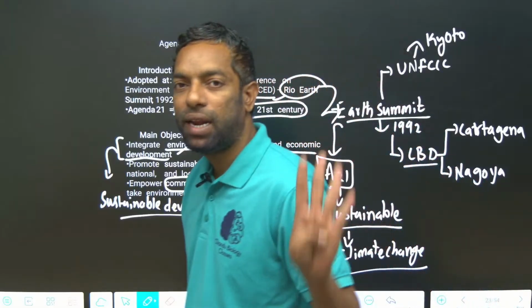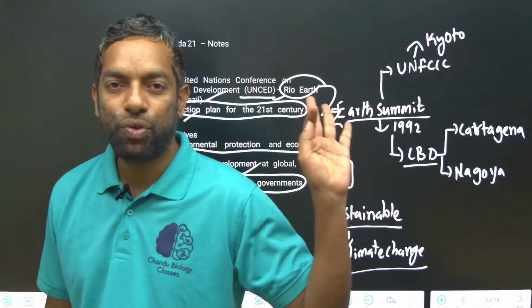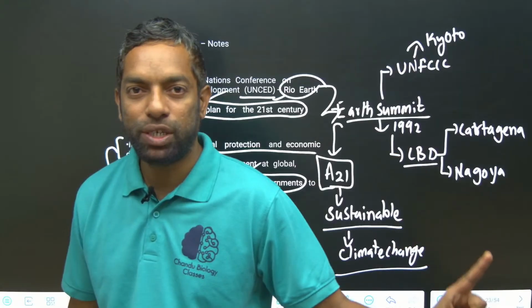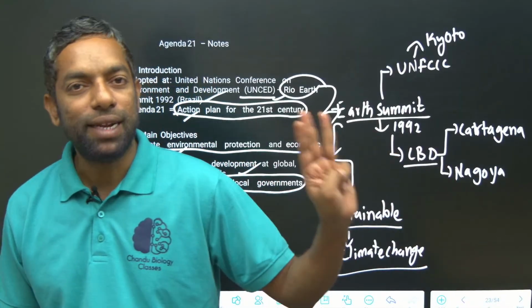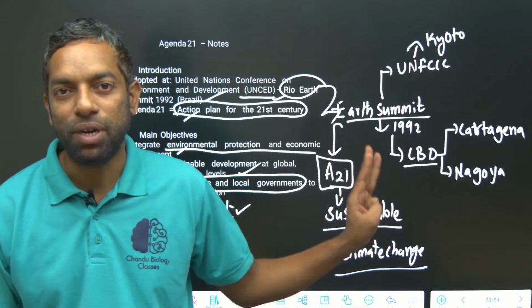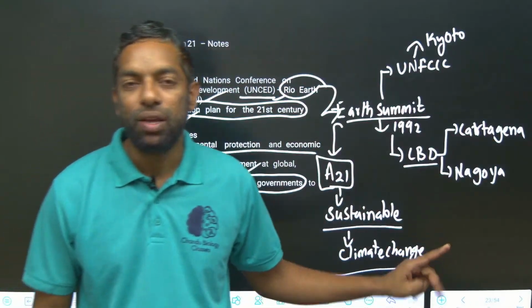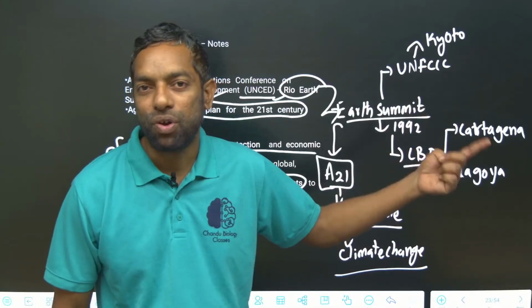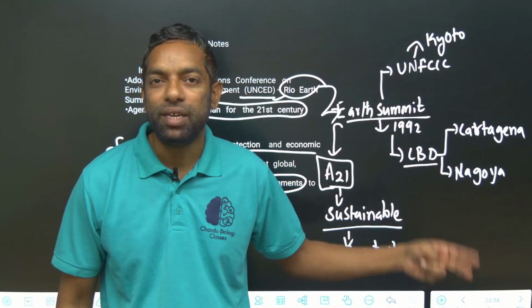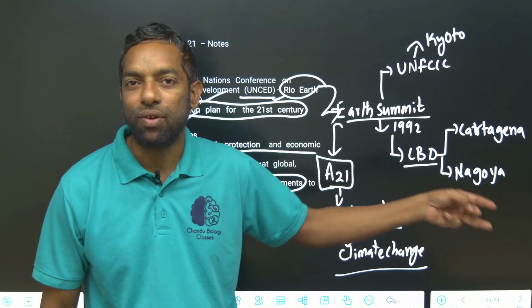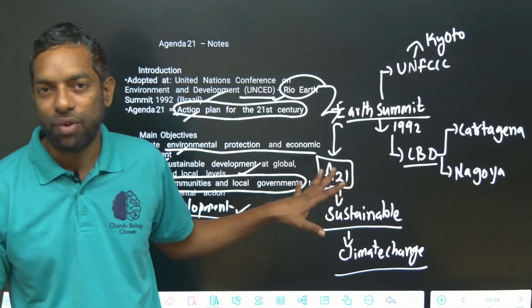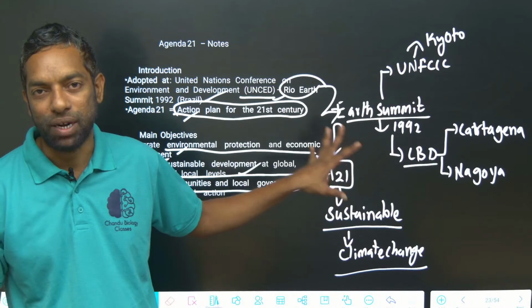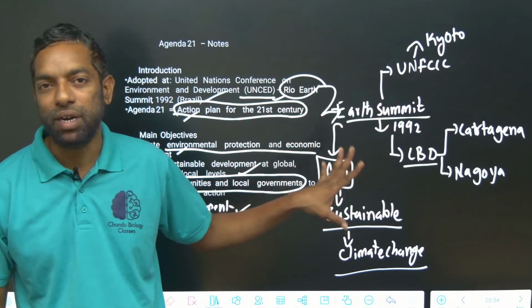From the Earth Summit, mainly 3 programs evolved: UNFCCC is a convention, CBD is a convention, and Agenda 21 originates from the Earth Summit 1992. UNFCCC has a protocol, the Kyoto protocol. CBD has 2 protocols, the Nagoya protocol and the Cartagena protocol. Agenda 21 is for sustainable development. This is all about the Earth Summit.